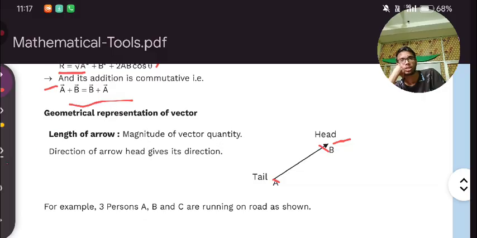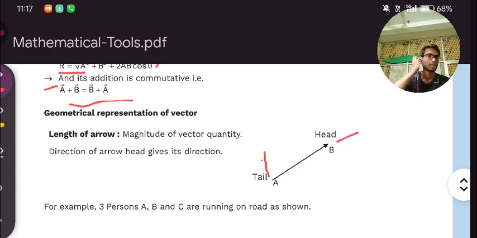Remember one thing: this end side of the vector, which does not have an arrow, will be the tail, and the arrow side will be known as the head.